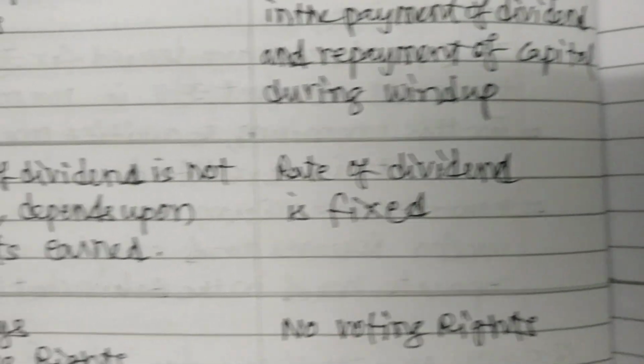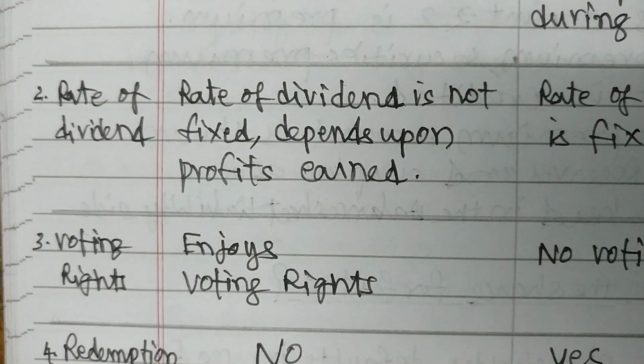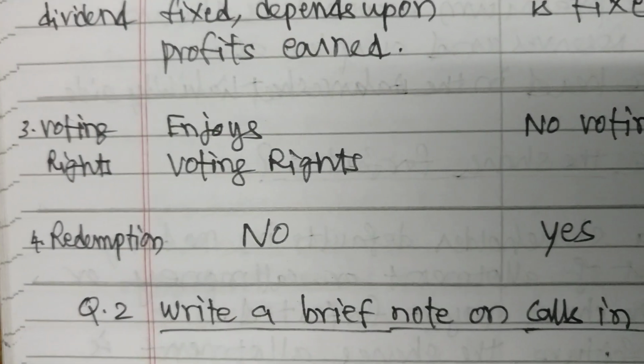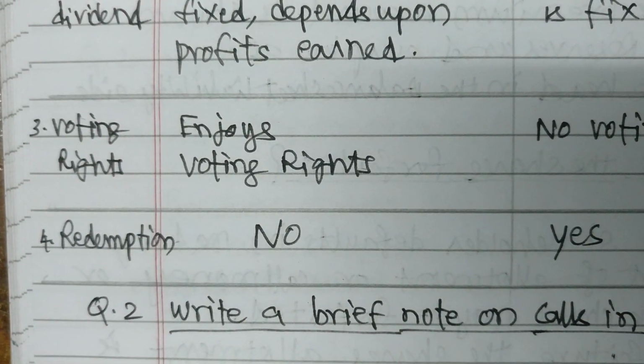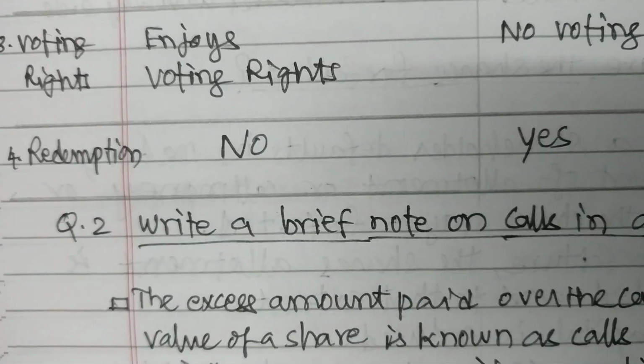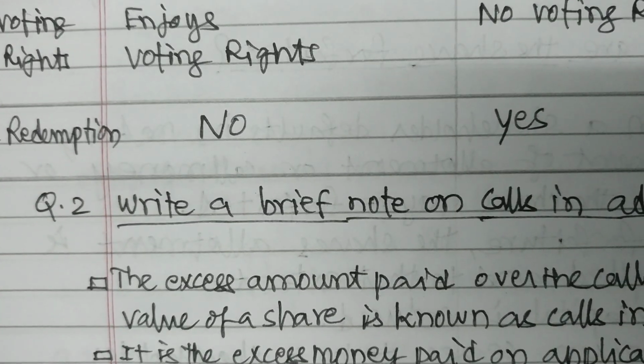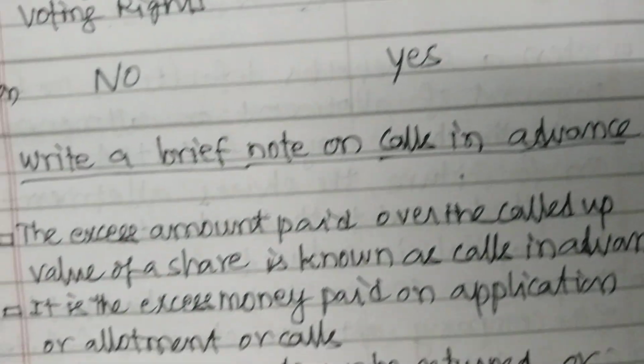For preference shares, the rate of dividend is fixed. Voting rights: equity shares enjoy voting rights. Preference shares have no voting rights. Redemption: equity shares, no. Preference shares, yes.